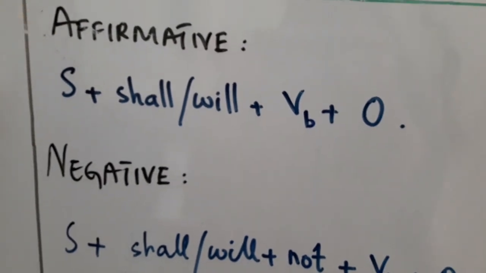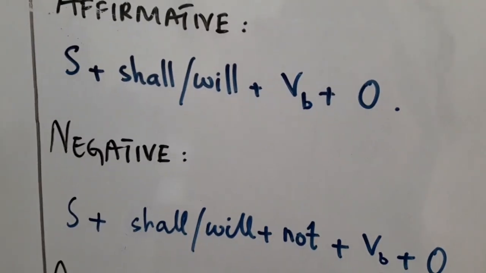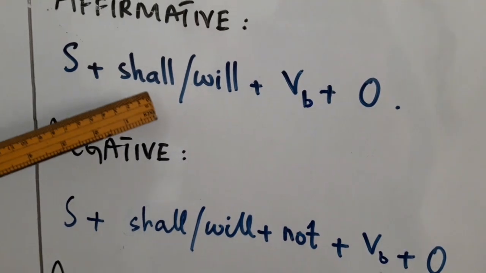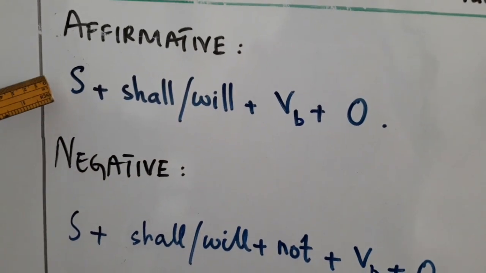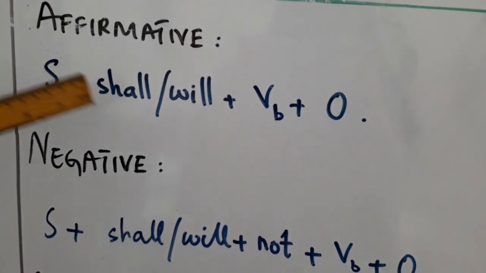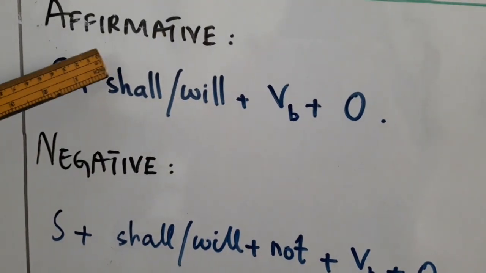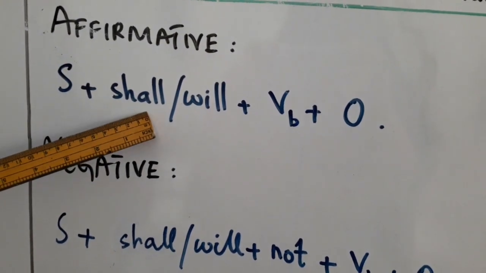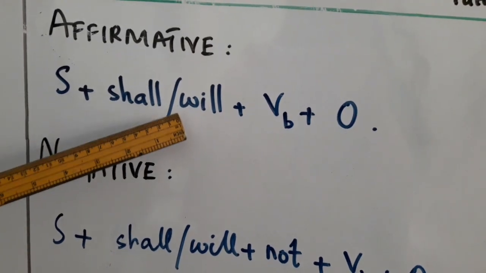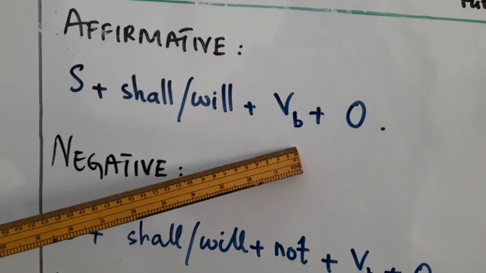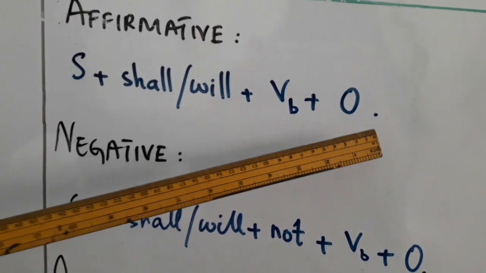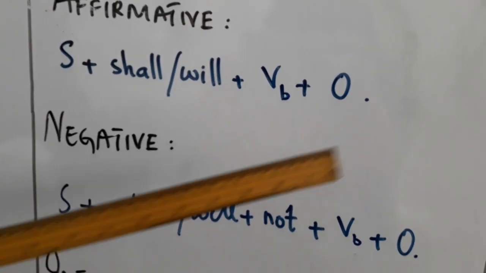We have affirmative, negative and interrogative sentence, and we have to use auxiliary verb or helping verb in affirmative sentence too. You can see we have subject, then shall or will in affirmative sentence. Then base form of verb which cannot be changed, and then object.